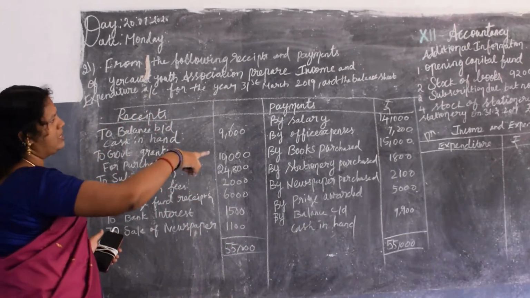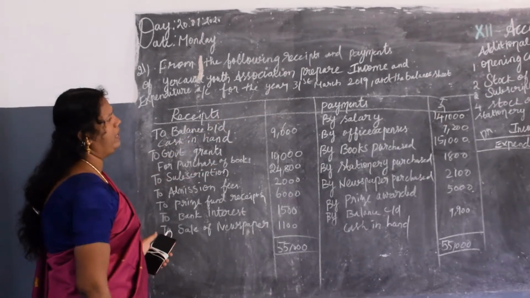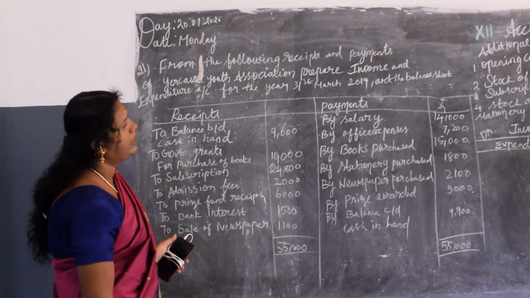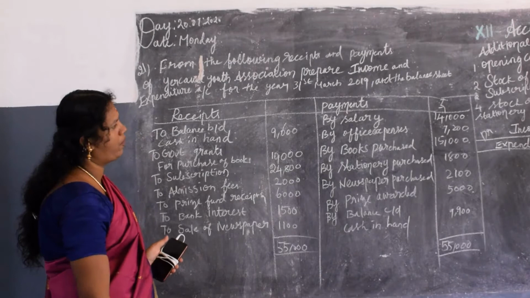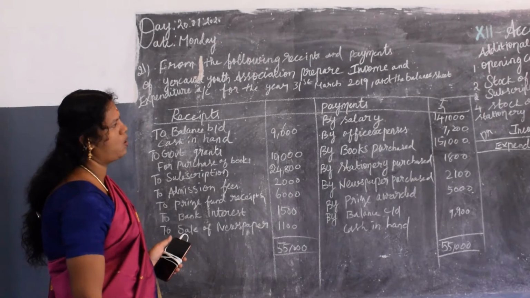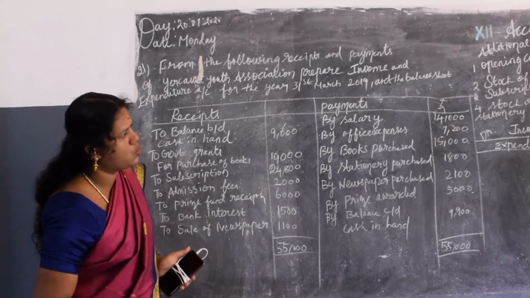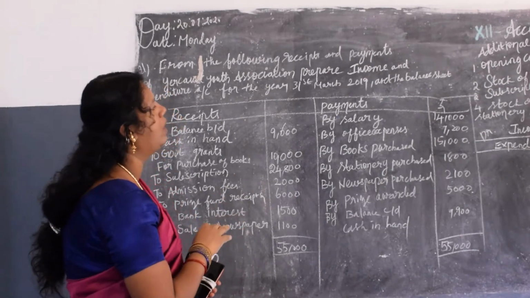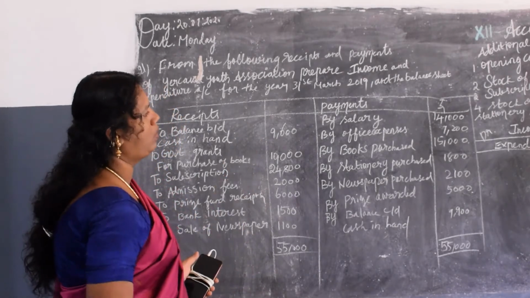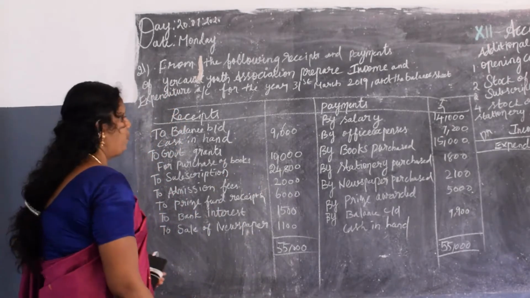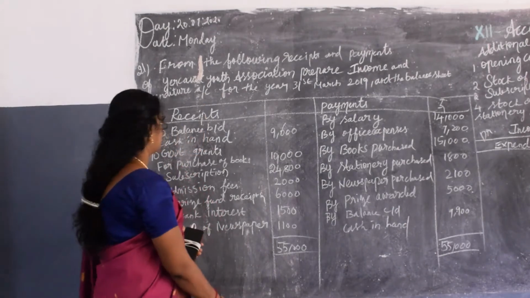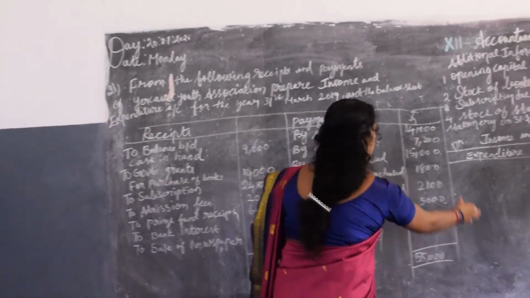Then the additional information is the opening capital fund, stock of the books, then subscription due but not received, and stock of the stationery: the opening stock is 1200 and the closing stock of stationery is 2000. Shall we proceed to derive the sums? First we will go with the expenditure side.